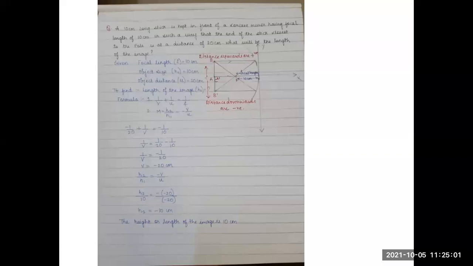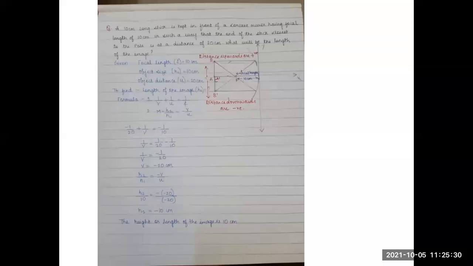1 upon 20, it is minus on this side. When it goes towards your right side, it becomes positive. So 1 upon v equals 1 upon 20 minus 1 upon 10. Just make the denominator the same and follow the signs for the numerators and do the required operation. So 1 upon v equals minus 1 upon 20. v equals minus 20 centimeter.